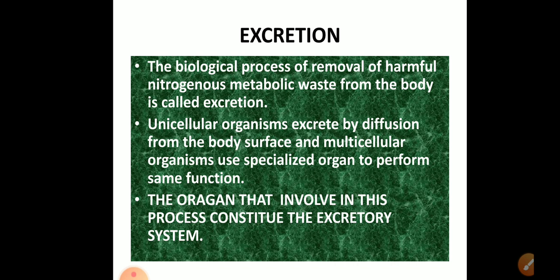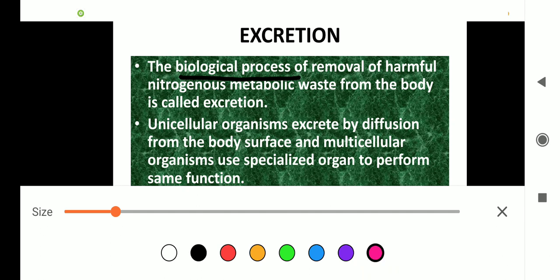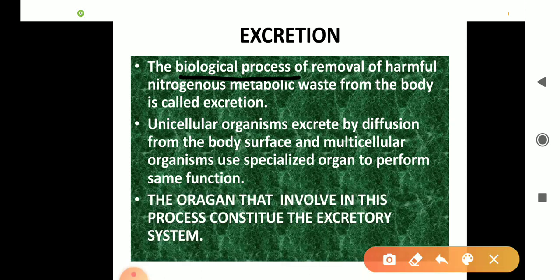This process of removing those excretory materials or toxic substances, that is urea or uric acid, from the body is called excretion. The definition is: the biological process of the removal of the harmful nitrogenous metabolic waste from our body is called excretion. It means in excretion we remove the nitrogenous waste products.